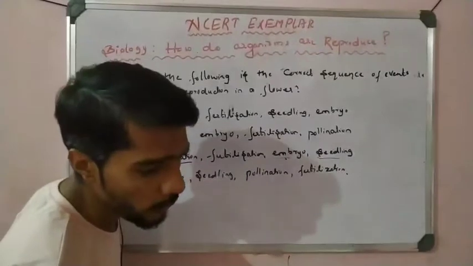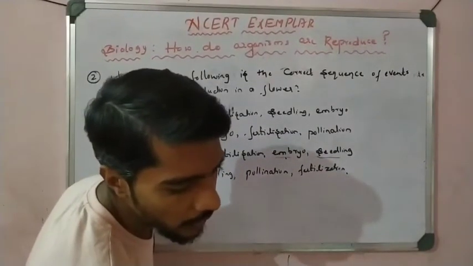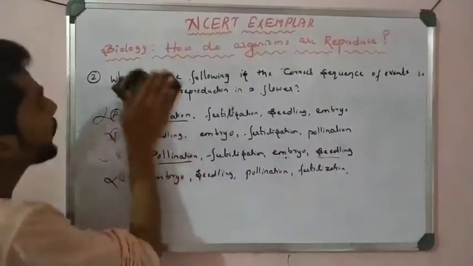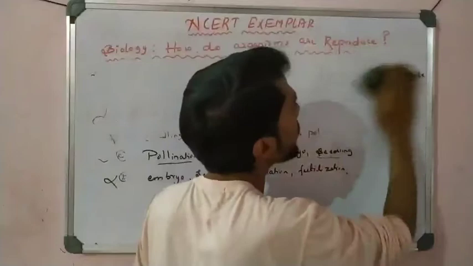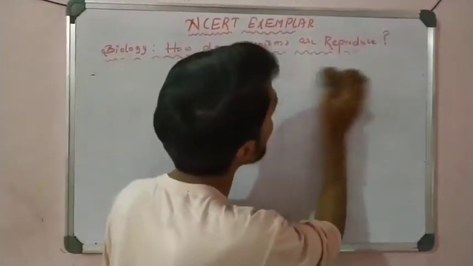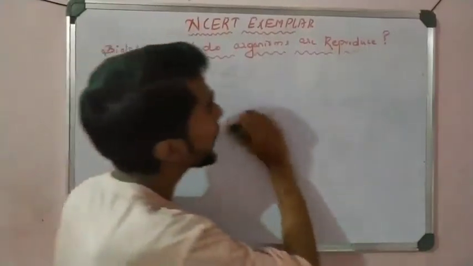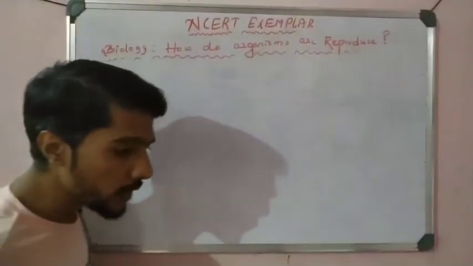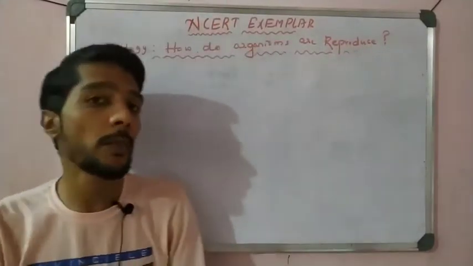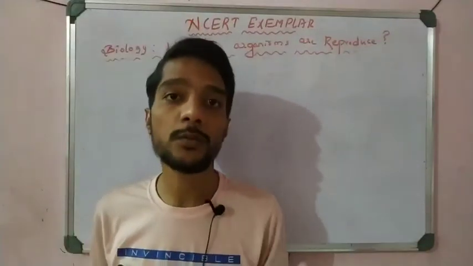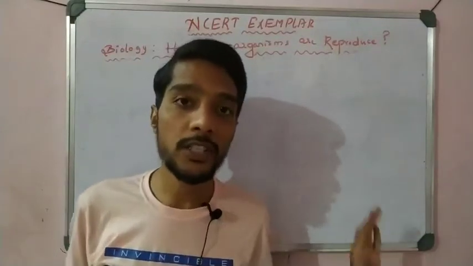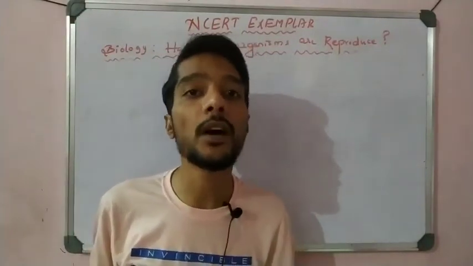Okay, now let's come to the third MCQ of today's class, related to sexual reproduction. Hope you are understanding all the concepts here. I not only tick the answer, I explain why the answer is correct. That is important. Simply ticking the answer is not suitable. We need explanation, because understanding is very important here. In a multiple choice question, any question may be asked, right? What is meant by zygote? They give the options. What is meant by fertilization? They give the options. What is meant by pollination? They give the options. So we have to know the meaning of the terms also.